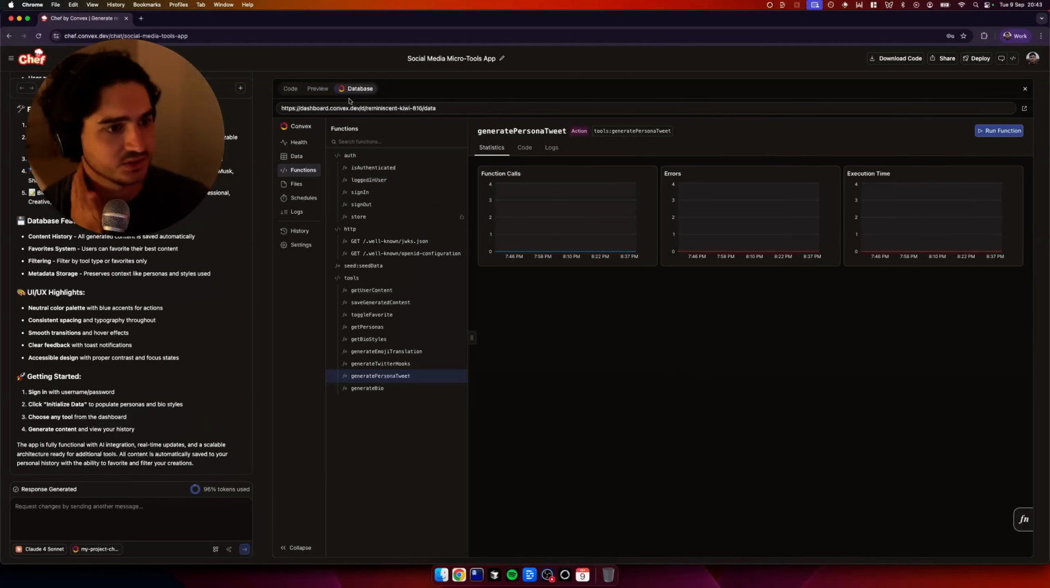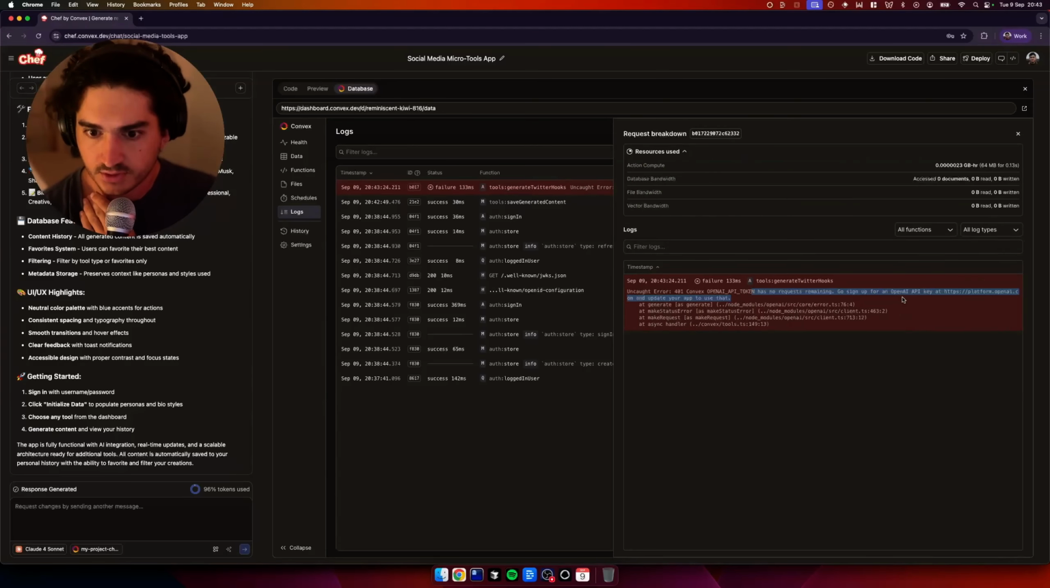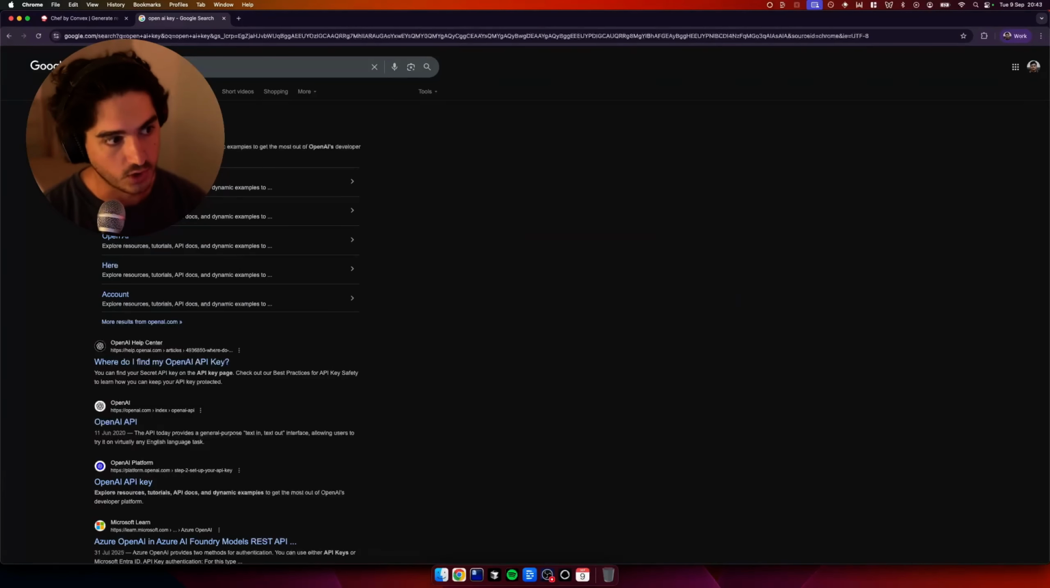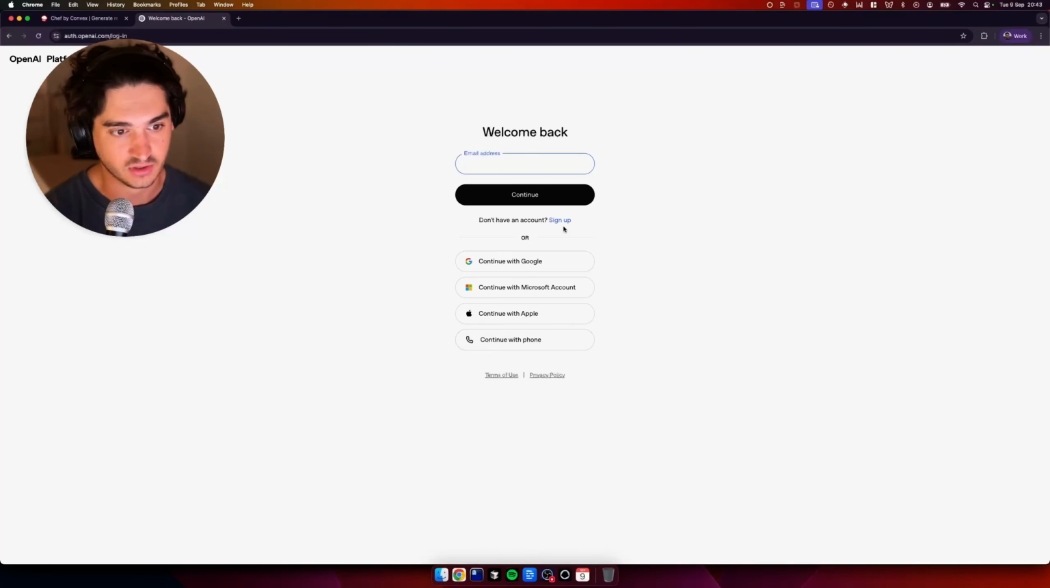So what we can do is go to database logs, and we can see that we're going to have this OpenAI error. So it's saying go for a sign up and update your app to use that. So we're going to go and get our own OpenAI key, and to do that, we're going to Google OpenAI key, and then we're going to sign in, and then we're going to generate a key, and then we're going to drop that into Convex.